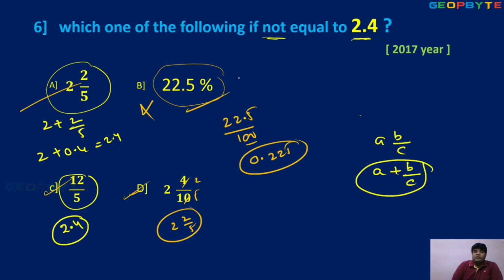Option B wrong means it depends upon the question. These 3 also satisfy the same 2.4. Option B is not satisfied, so the answer is B based on the question. It depends upon the question which option is right. Option B is the right answer. The remaining values are equal to 2.4. Next.